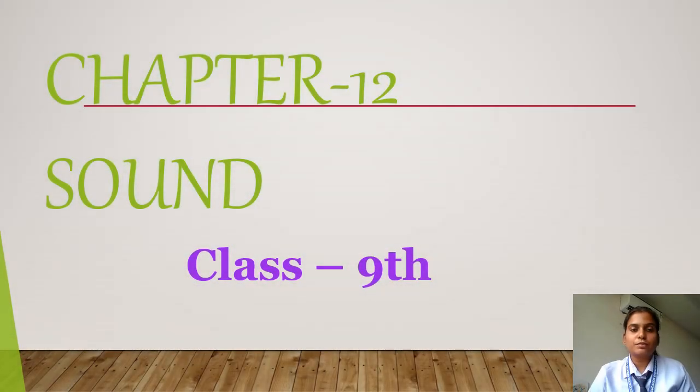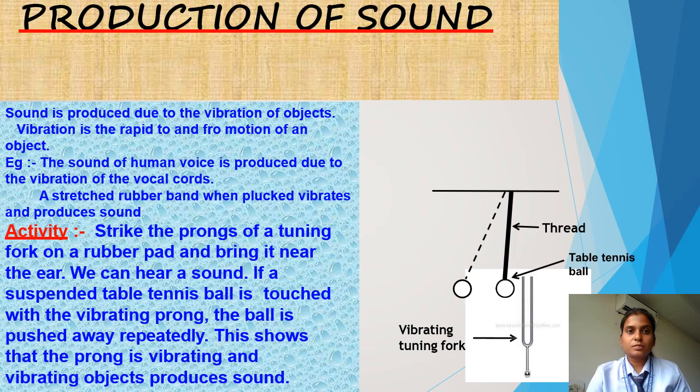Class. So today we will study about sound, chapter 12. So the question is how to produce a sound. Sound is produced due to the vibration of an object. Vibration is the rapid to and fro motion. You all know about what is to and fro motion.